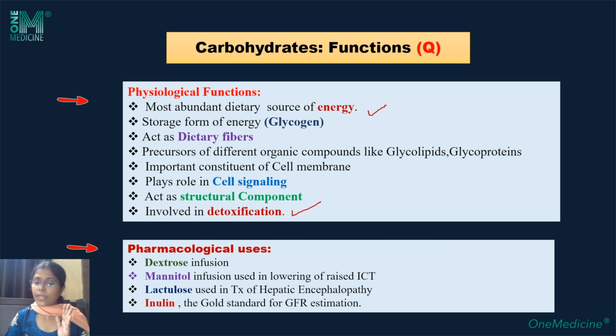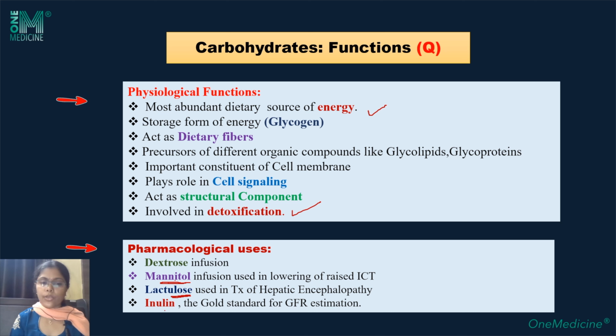Next, coming to mannitol. What is mannitol? Mannitol is the alcohol derivative of mannose. Recall the definition: polyhydroxyaldehyde or ketone derivatives, or compounds which on hydrolysis give these. So mannitol is derived from mannose and is used in lowering intracranial tension in stroke. It is given to the patients. Lactulose is used in the treatment of hepatic encephalopathy.